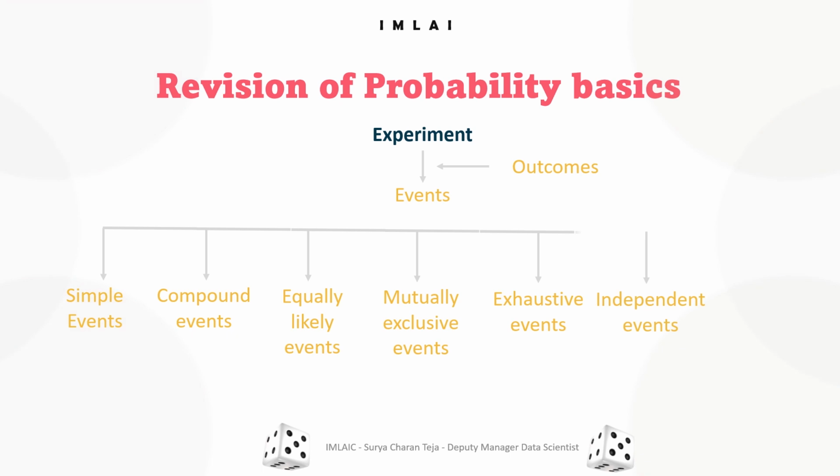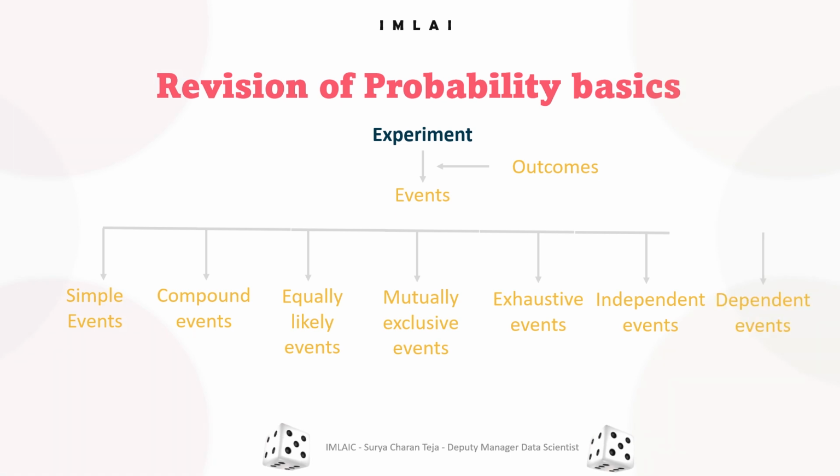Then we have independent events, which are events where the outcome of one event does not affect the outcome of another. In tossing two coins, the first coin landing heads up and the second coin landing tails up are independent.